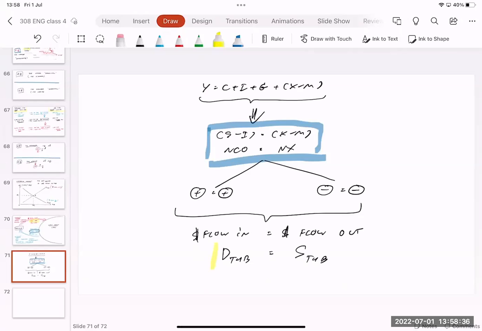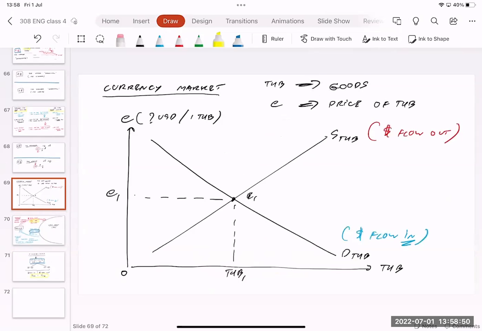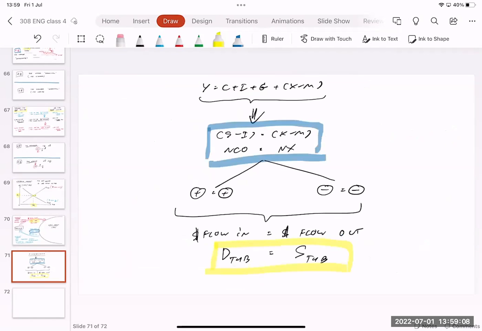So you see that the equilibrium point we learned from solving the equation, that money flow in always equals money flow out, implies that demand for Thai baht has to equal supply for Thai baht. If demand for Thai baht equals supply for Thai baht, we have an equilibrium point in the currency market. We're going to have the equilibrium quantity of Thai baht and the equilibrium nominal exchange rate. It implies that the nominal exchange rate will be stable.